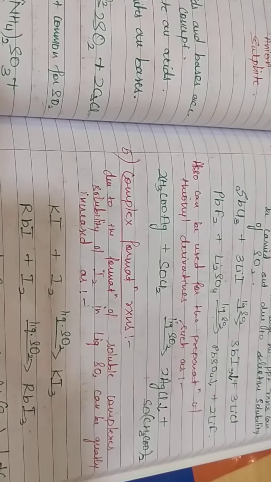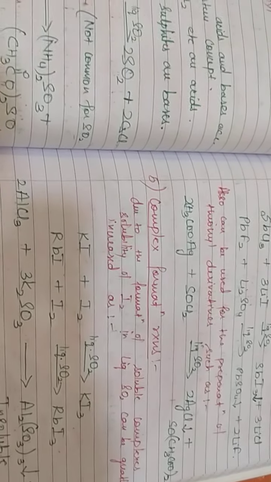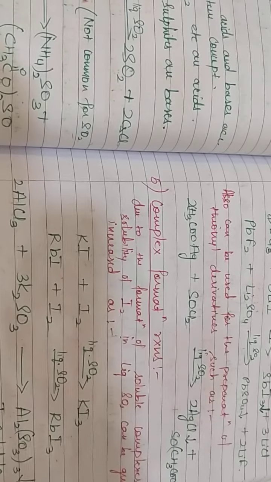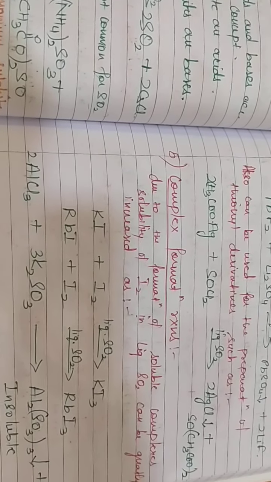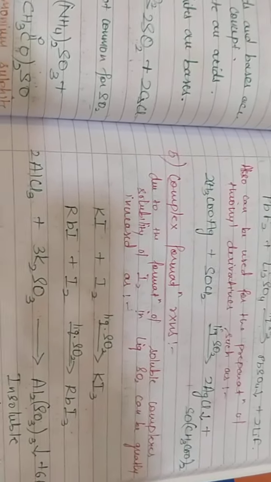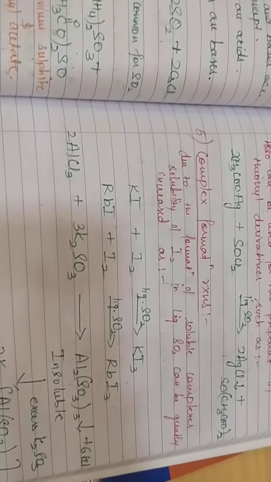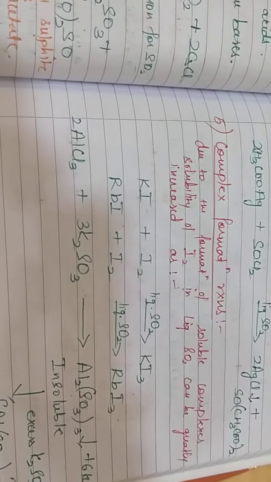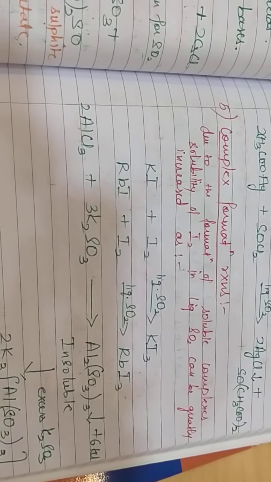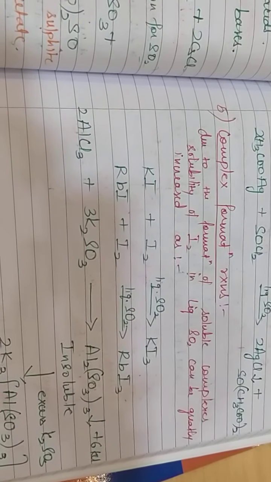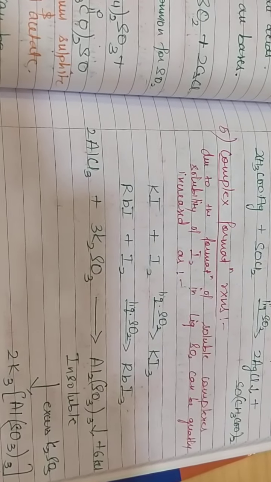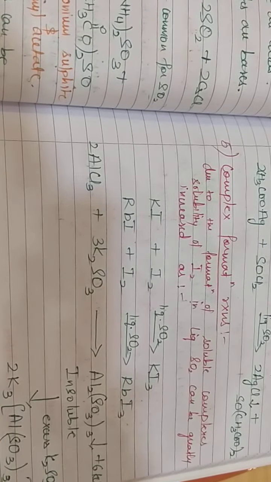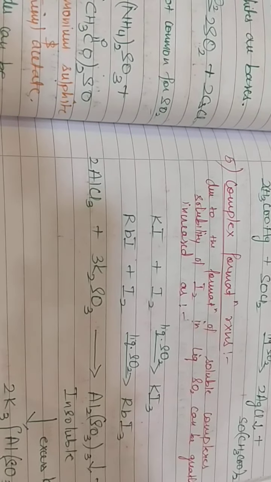Next are the complex formation reactions. Due to the formation of soluble complexes, solubility of I2 in liquid SO2 can be greatly increased. As we have already discussed, iodine, halides, interhalogen compounds, etc. are very much soluble in liquid sulfur dioxide, but solubility can further be improved by making complexes with KI.